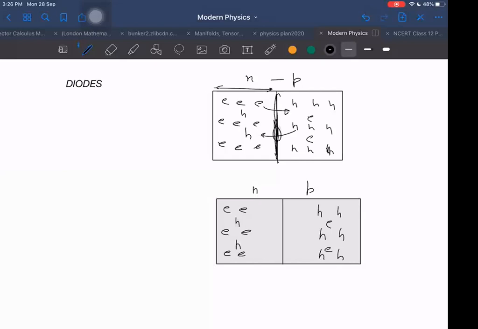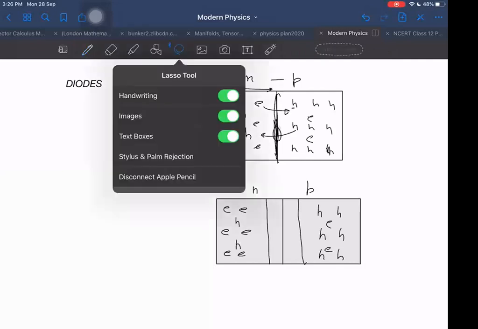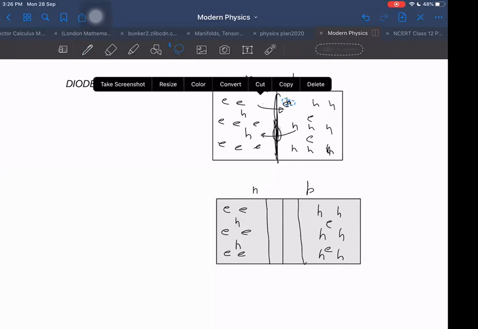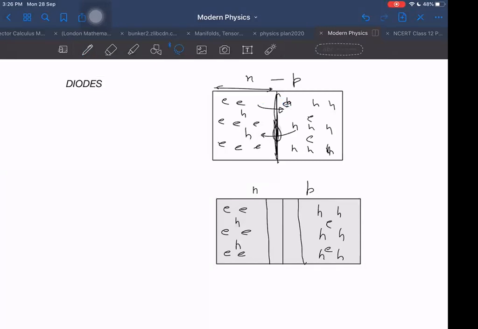In which direction the current is flowing? From electron to holes, it will be negative current. So hole to electron, it will be positive. Means P to N-type, the current will be flowing, right? And as a result, how will these electrons come to this side? How will these holes come to this side? When this hole comes from here and it joins with this electron, then what happens? Or when this electron comes here and it joins with this hole, then what happens? Tell me what happens when this joins with this hole. Holes are closed and electron is gone into the atom.